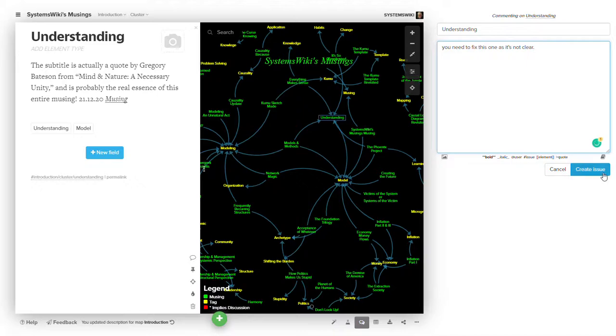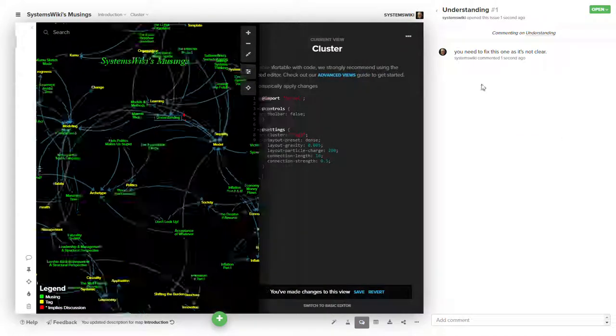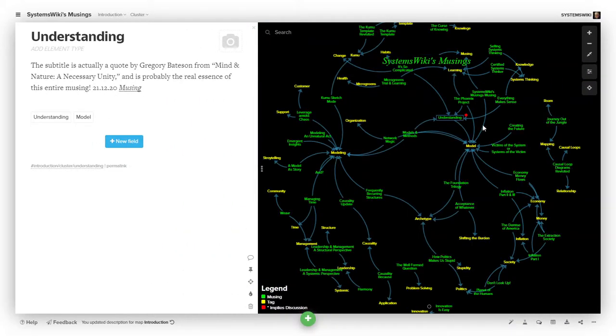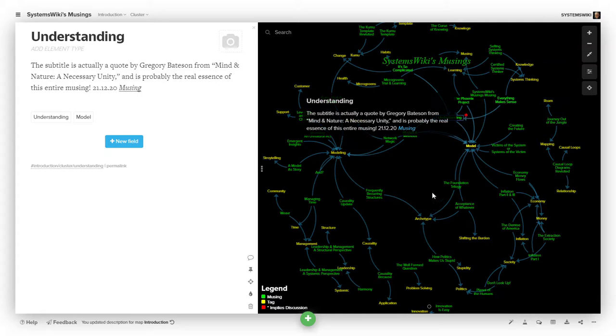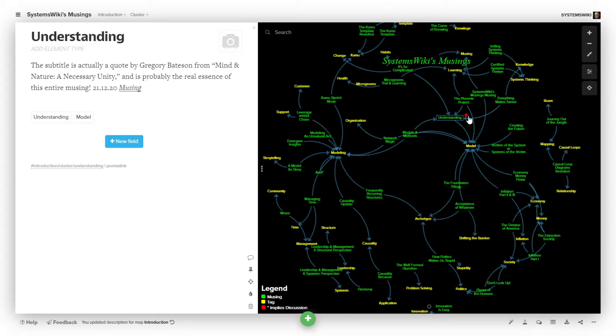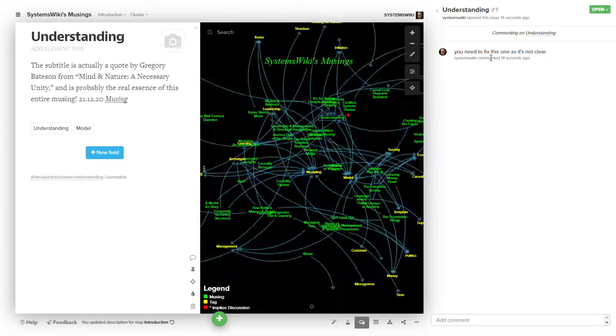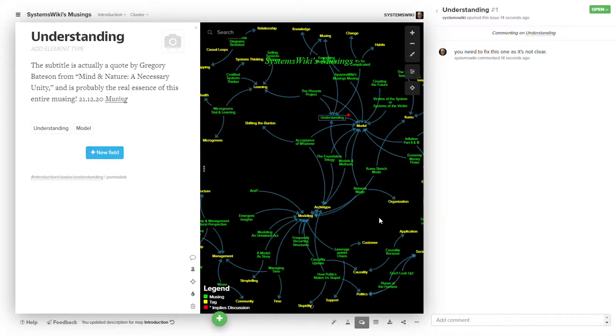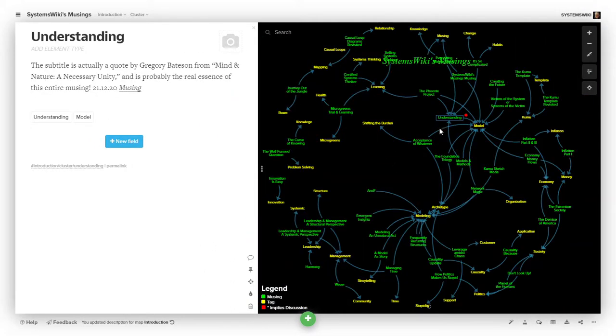And once that happens, you can see that there's actually an issue thread on this musing. So anybody else that shows up knows that there's already a discussion started, and there can be a discussion on any one of the issues, any one of the musings that are part of this model.